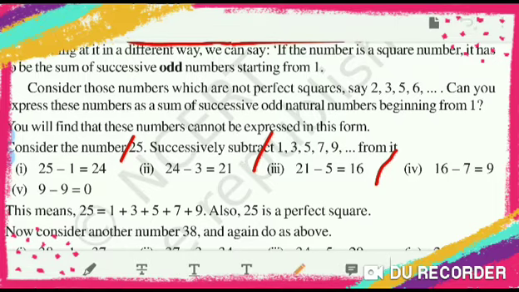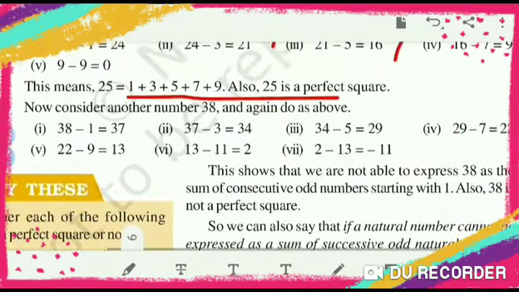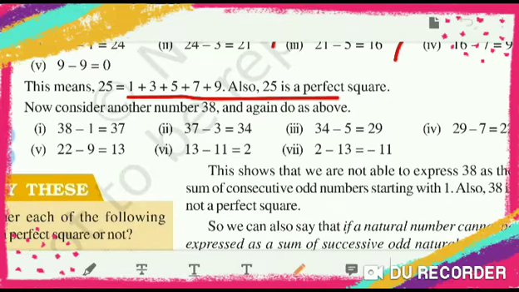Are you getting this? If it is a perfect square, it will be a sum of first n consecutive odd numbers. Now let us check another number. Suppose we consider 38. As per the procedure, we start from the first odd number. 38 minus 1 is 37. 37 minus 3 is 34. 34 minus 5 is 29.